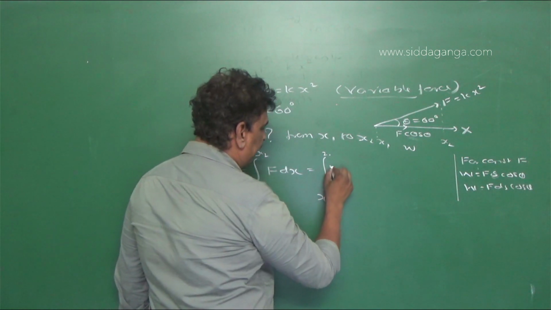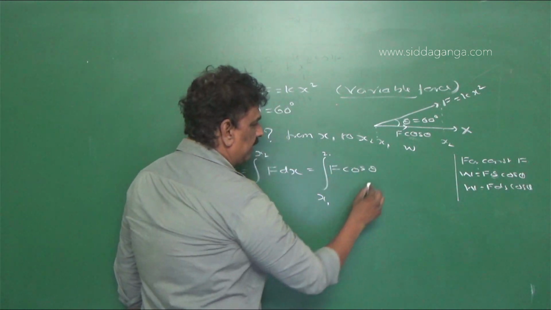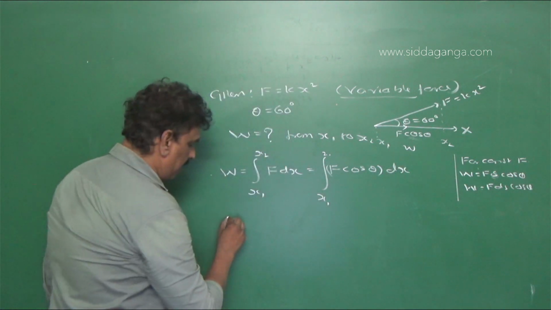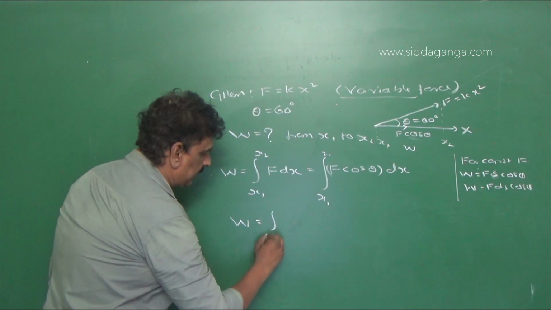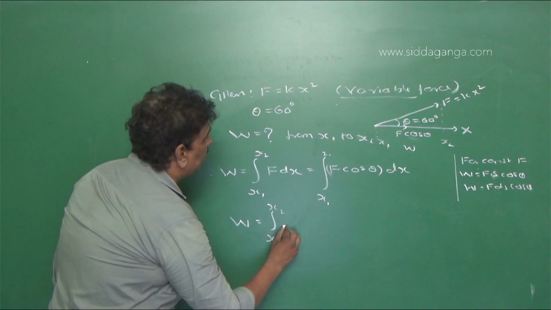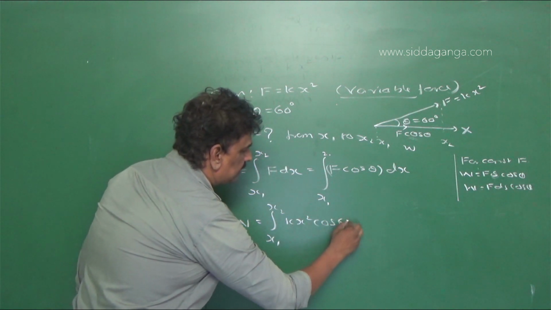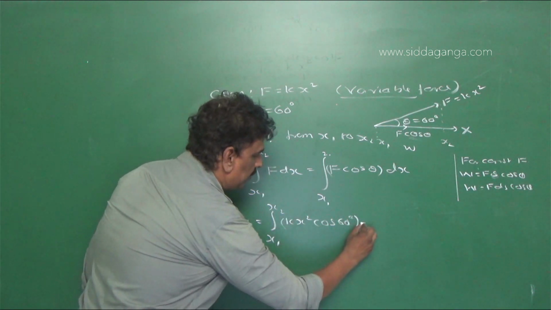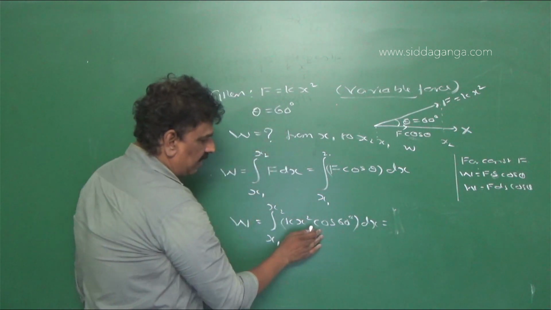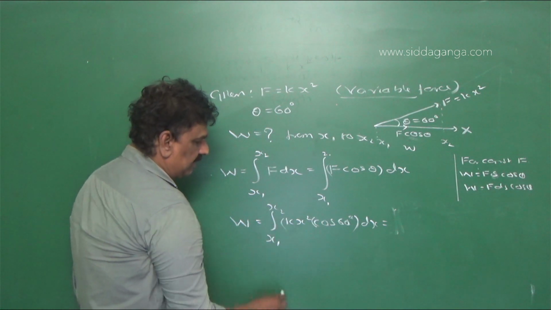So this is F cos theta into dx, or work done is equal to the integral from x1 to x2 of kx square cos 60 degree into dx. Here cos 60 degree is 1 by 2 and k is constant.